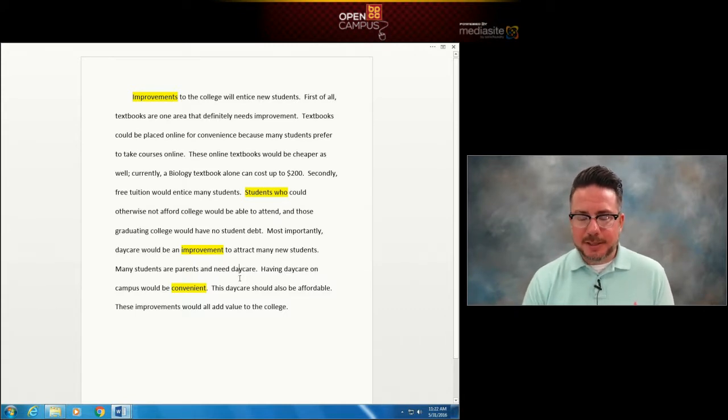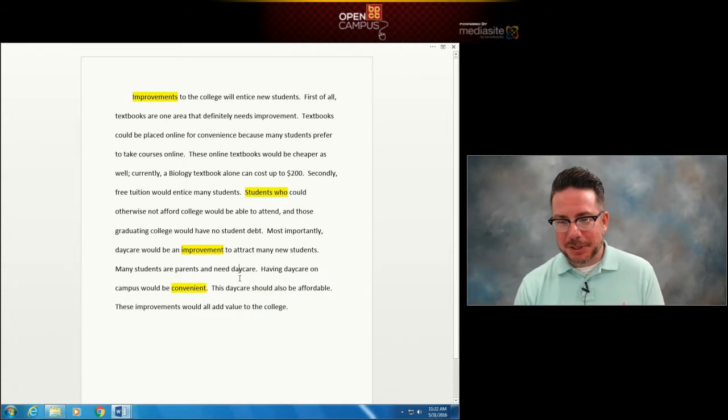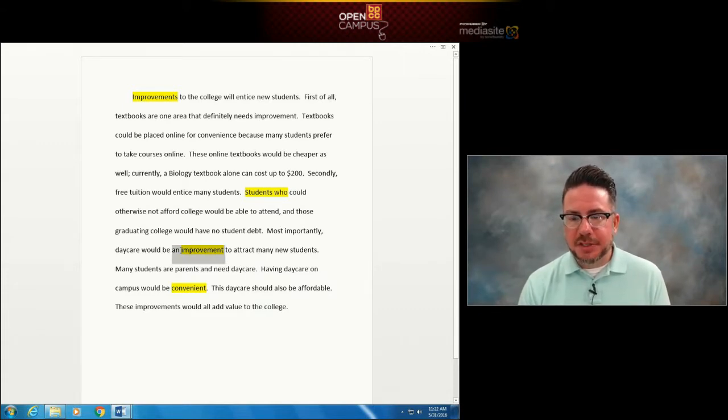I think I like this sentence better. I didn't do exactly what I said I was going to do as I was combining the sentences, but I've replaced one of the students who with a pronoun, those. So I think that works better.